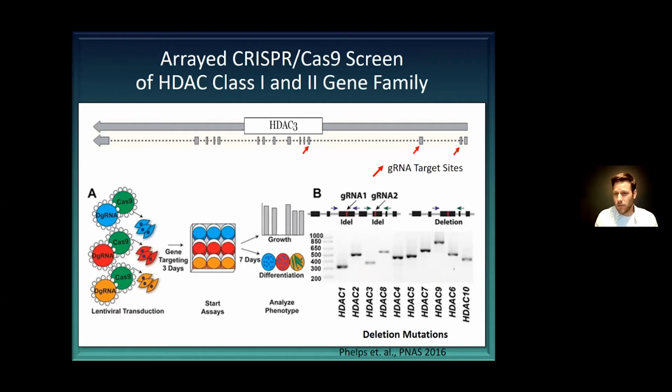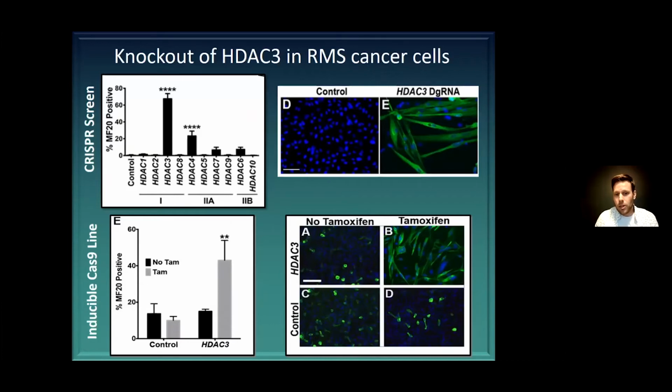This was either done by transfecting these cancer cells with plasmids expressing the CRISPR vectors or lentivirus vectors. And we essentially just let them grow for 7 days and then analyzed their cell growth and their differentiation. So on the right, we're showing that we're able to create high efficiency deletions in those genes, and then we're observing the phenotypes. And if we look across all of the class 1 and class 2 histone deacetylases, we observe that targeting of HDAC3 caused the cells to have a massive amount of differentiation, similar to what we saw when we target the oncogene itself.